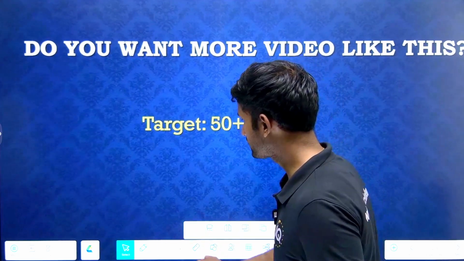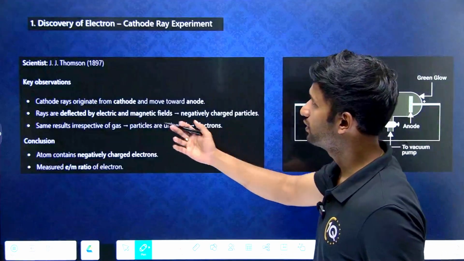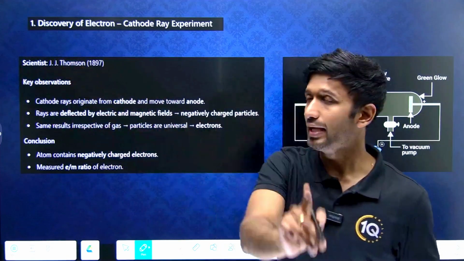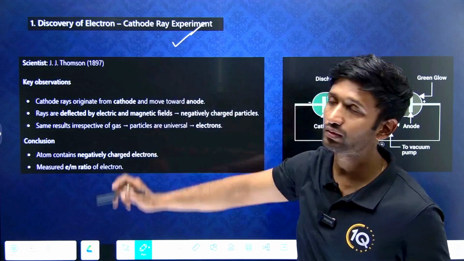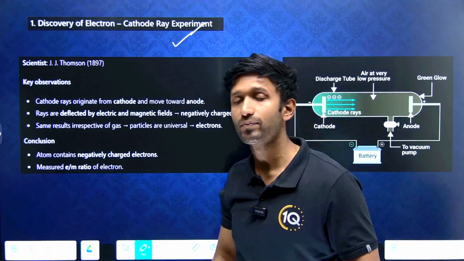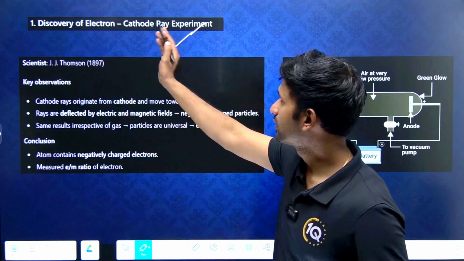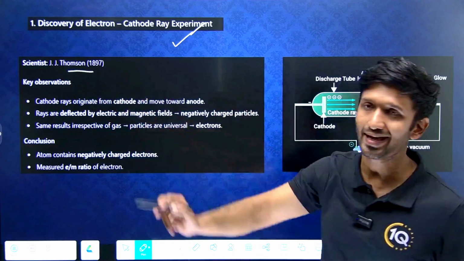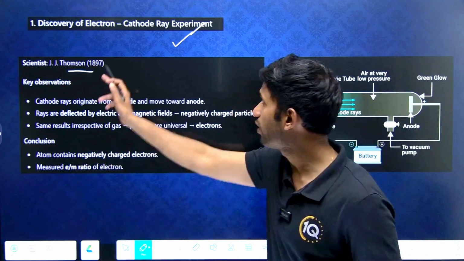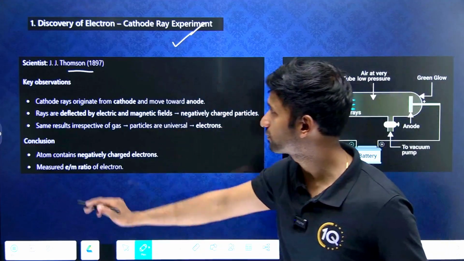Now let's quickly revise the concepts. Now here, the discovery of the electron, the cathode ray experiment. This is actually the first most important topic in atomic physics. This experiment was performed by J.J. Thomson. This scientist, in 1897, discovered the electron with the cathode ray experiment.